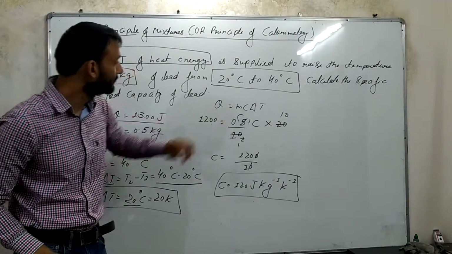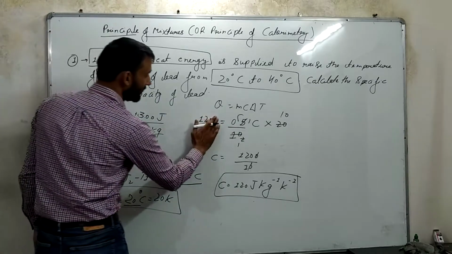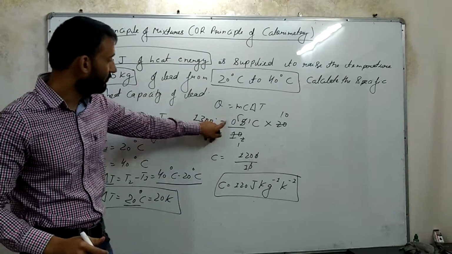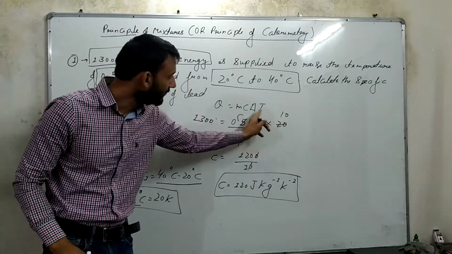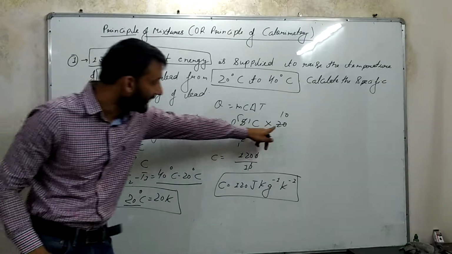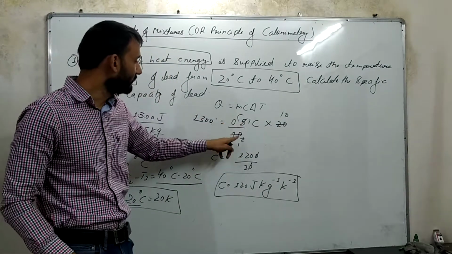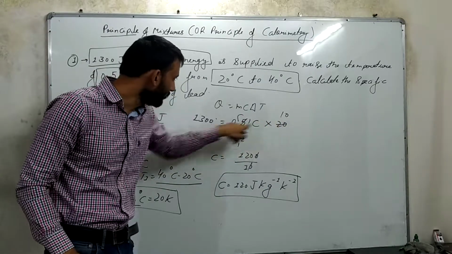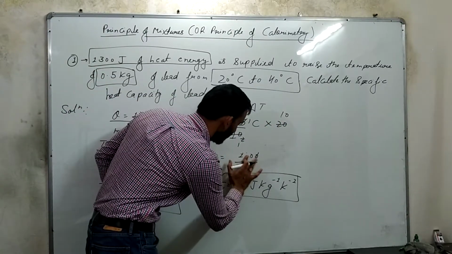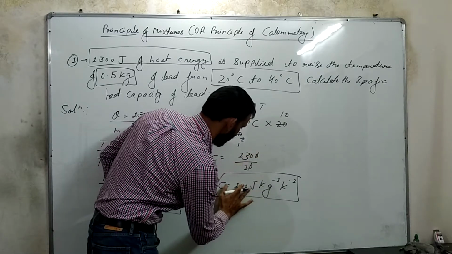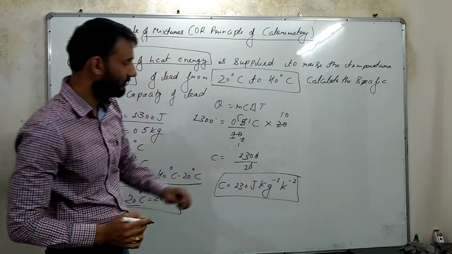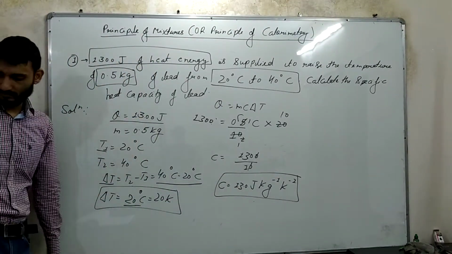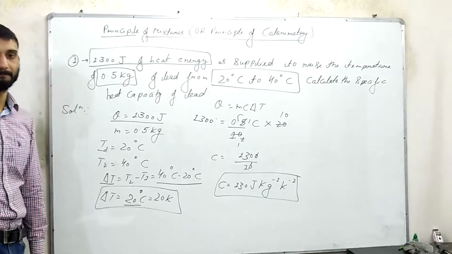Using the formula Q is equal to mc delta T, 1300 is equal to 0.5 into C into delta T, that is 20 Kelvin. The answer comes to 1300 joule per kg per Kelvin. Units are important. So this is the first one. Let's begin the second one.